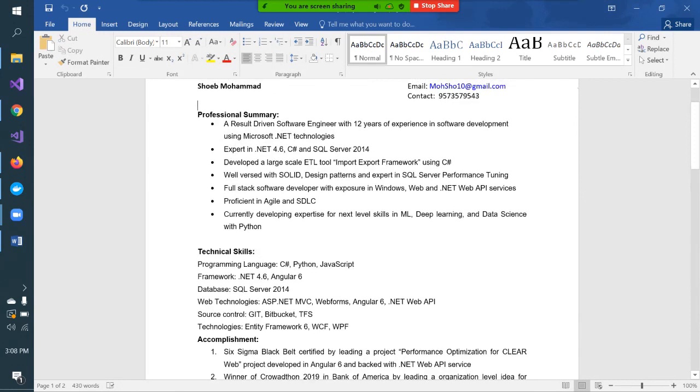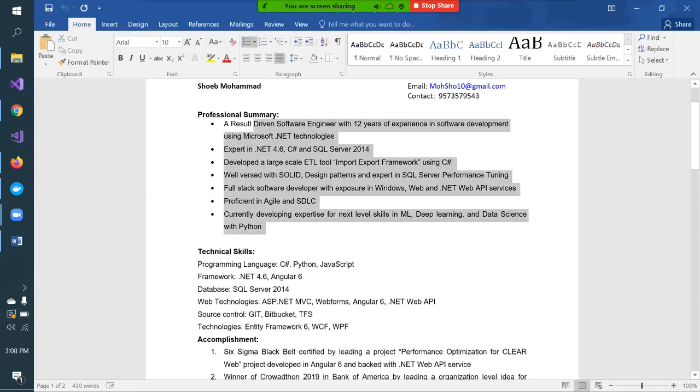this is one of the formats which I like, wherein I mention my professional summary, like how many years of experience I have, what technical expertise I have, and what kind of projects I have developed. These are some of the terms we use in IT, like I know SOLID design patterns, SQL Server, performance tuning. I have developed applications using Windows, Web, .NET Web API. So all this is my short profile, and by reading just these 5-6 lines, the employer gets a clear message as to who I am.